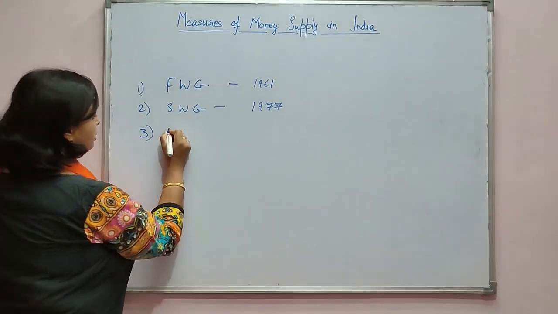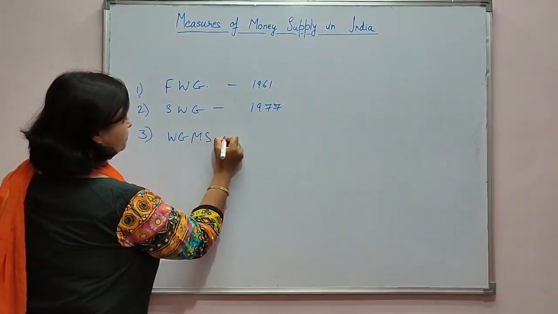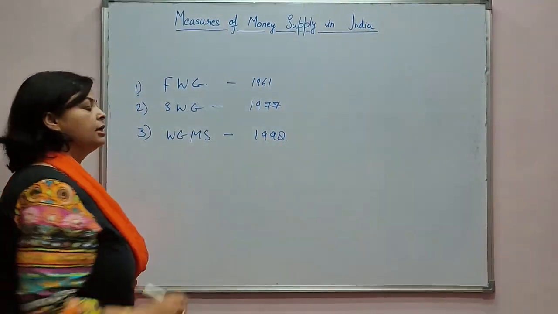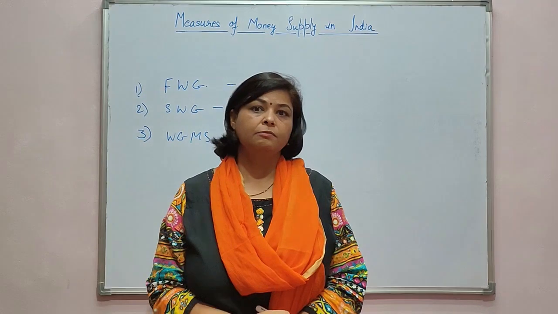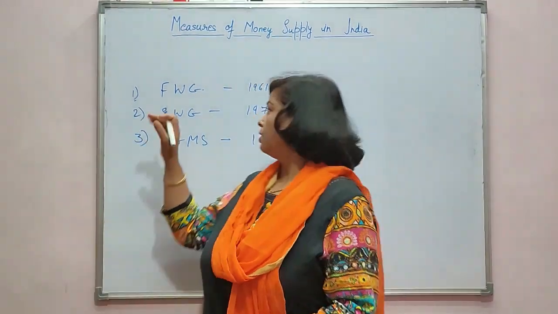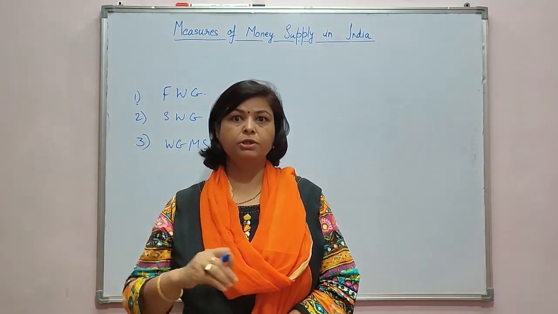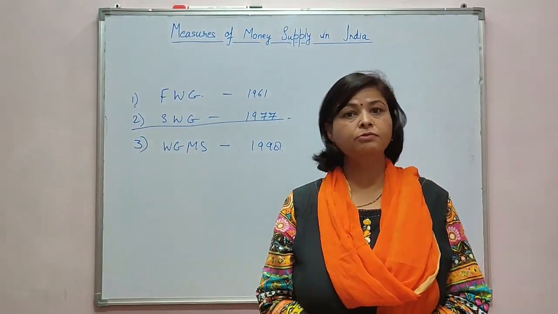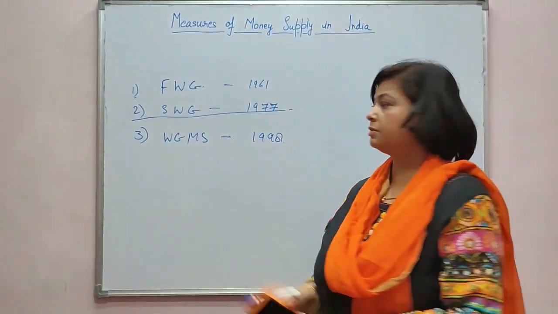Now the third working group, which was known as the Working Group on Money Supply, that is WGMS, was formed in the year 1998, and they have given some more comprehensive measures of money supply, which I'll discuss in some other video. So first of all, I'll discuss the measures of money supply which are followed by RBI in modern time, and these are the measures which were suggested by the working group formed in the year 1977.